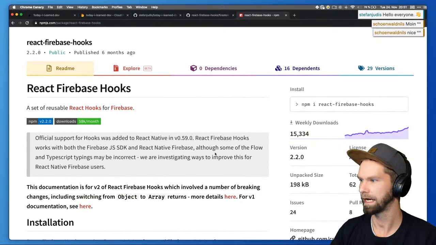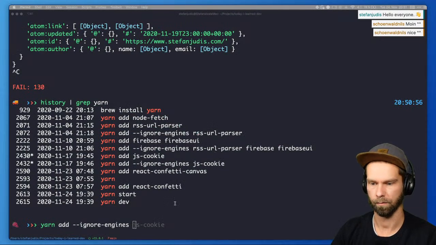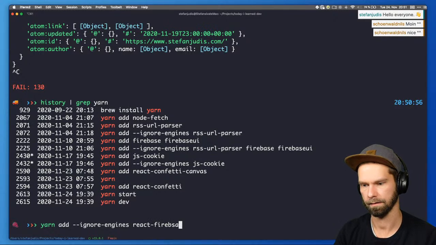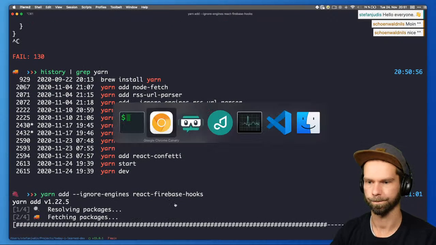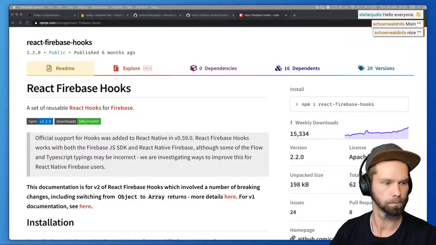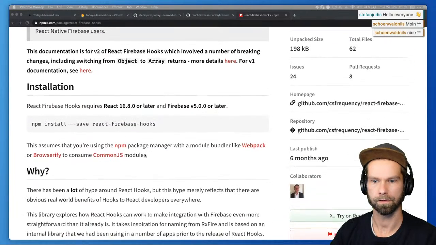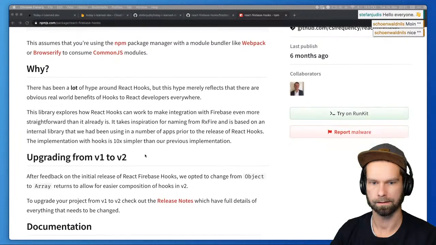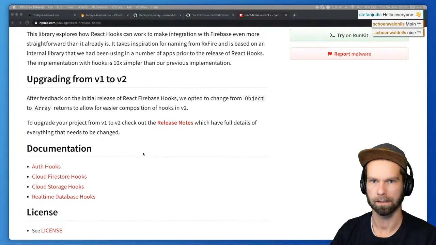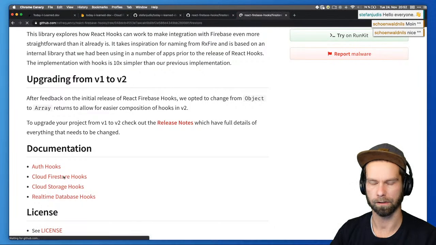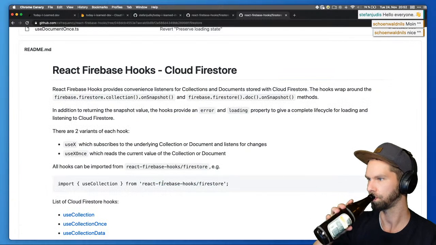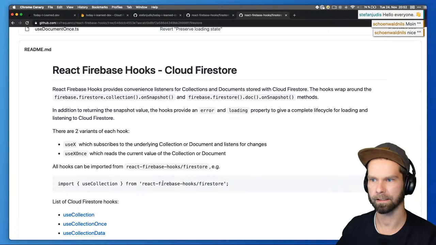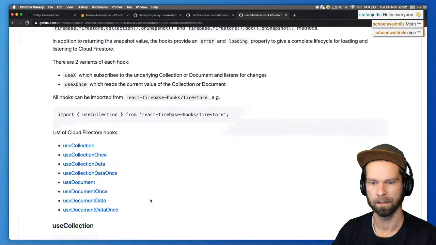Okay, so let's install React Firebase hooks, and then let's see how we're gonna use that. So first of all, we installed that. We're not caring about upgrading from V1 to V2, and we are interested in Cloud Firestore hooks, all documents. The hooks wrap around the Firestore collection methods. Okay. So how do we do this?